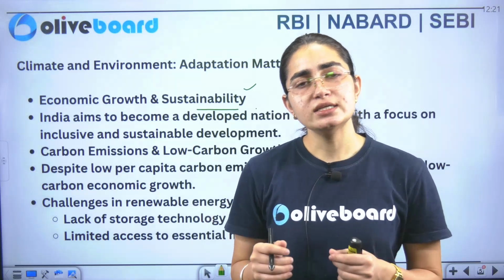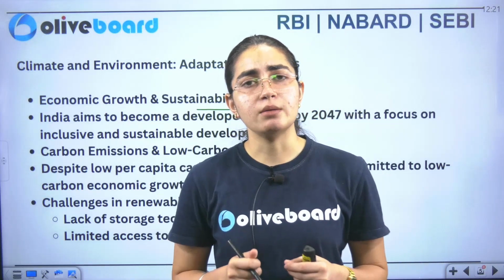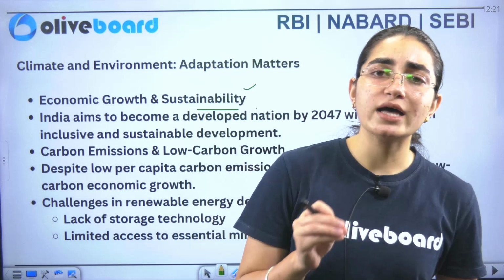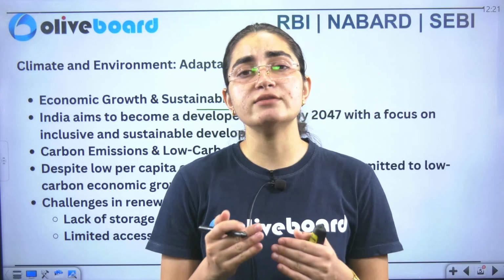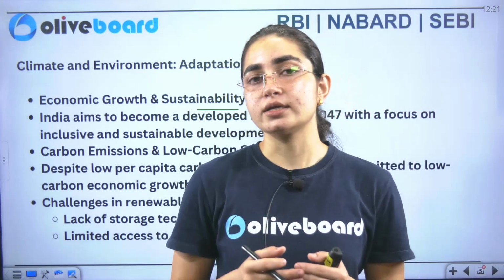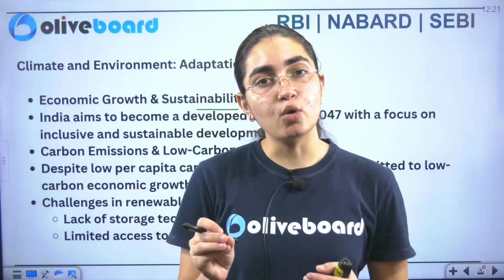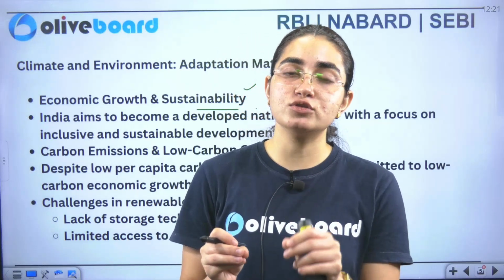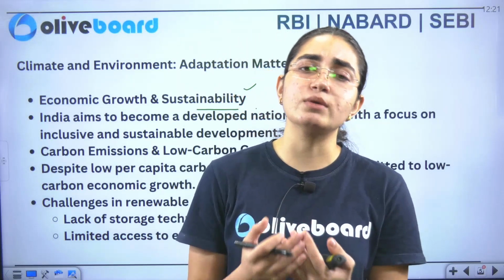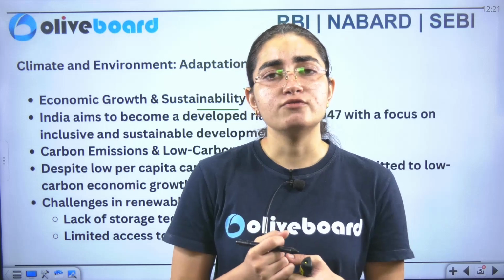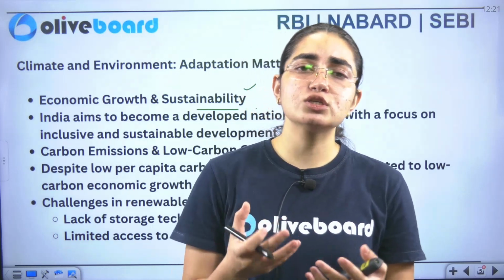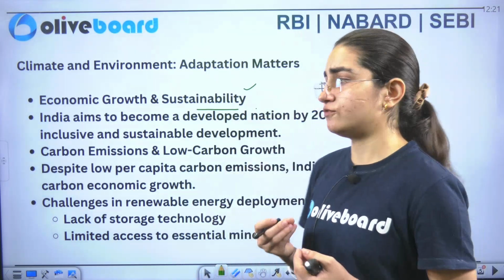But the government says that while we want to become Atmanirbhar, we also have to ensure that sustainable development goes along with it. Growth is important, but taking care of the judicious use of resources is also very important from the growth perspective. This is what has been mentioned by the Government of India.